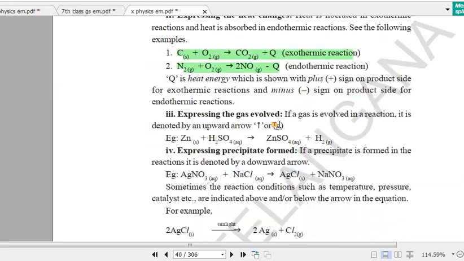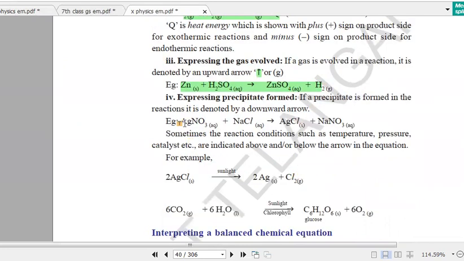Next, in the third activity, we have seen that when zinc is mixed with hydrochloric acid, we get hydrogen gas. Not only that, whenever any metal reacts with acid, we get salt and hydrogen gas. Whenever a gas is released, you have to put an upward arrow mark next to it.